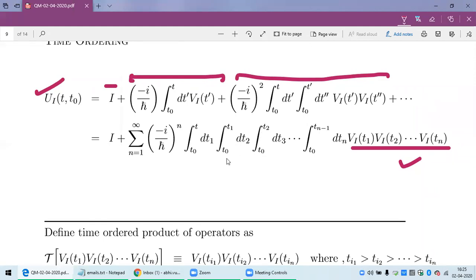How? Why? Then time order. We can't just put all these limits to t here, because t0 to tn minus 1 is okay. Why? Because if you put t here, from tn minus 1 to t, you are adding extra. Where will that extra compensate? Then an extra factor comes for second integration, 1/2 factorial, and for third integration.